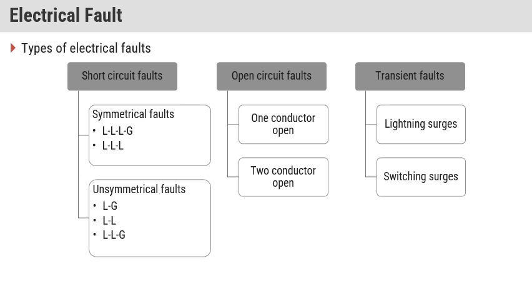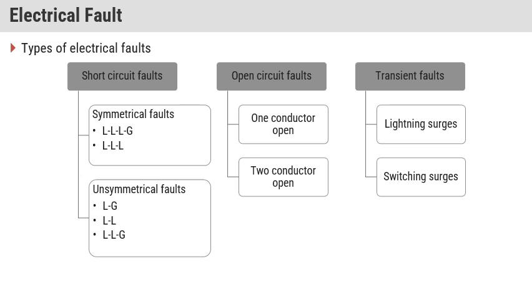First one is triple line to ground. Whenever you have a three-phase system, and at any time these three phase lines are short circuited with the ground, it will create the triple LG fault. And if these three lines are short circuited by themselves, then it will create the three line fault, the 3L fault. Then we have unsymmetrical faults.